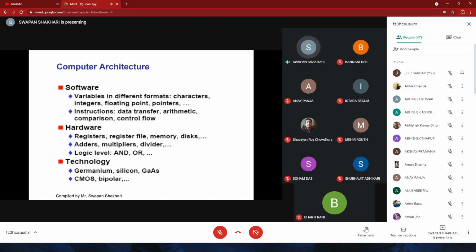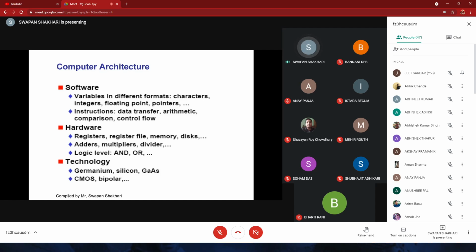In a particular period of history, which type of software is present, the hardware technology, which hardware is already developed and available, and the underlying technology that is used to build the hardware.